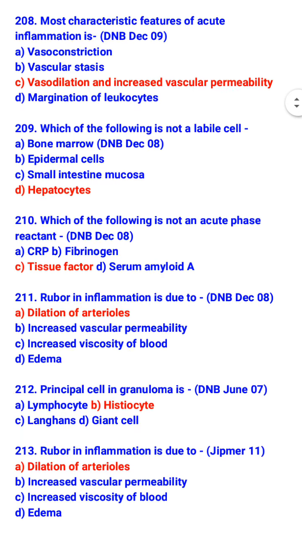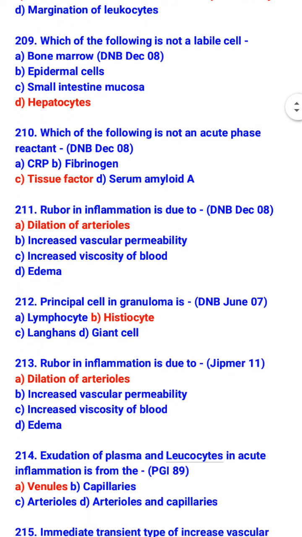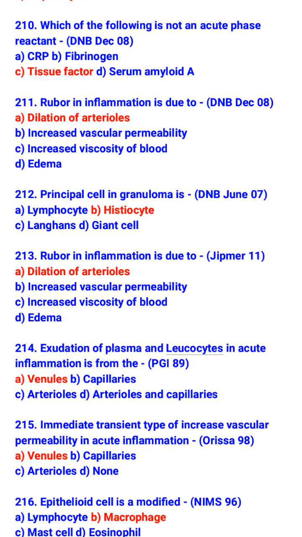Which of the following is not an acute phase reactant? Tissue factor is not an acute phase reactant. CRP, fibrinogen, and serum amyloid A are acute phase reactants. Rubor in inflammation is due to dilatation of arterioles. The principal cell in granuloma is the histiocyte. Rubor in inflammation is due to dilatation of arterioles.